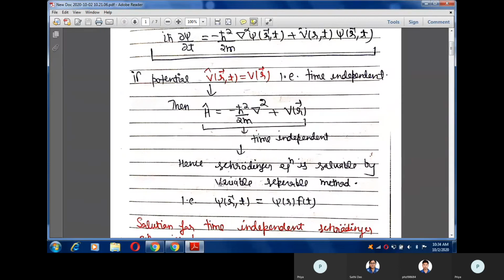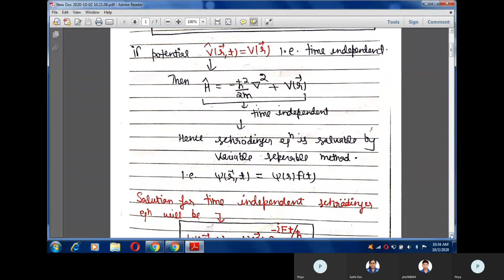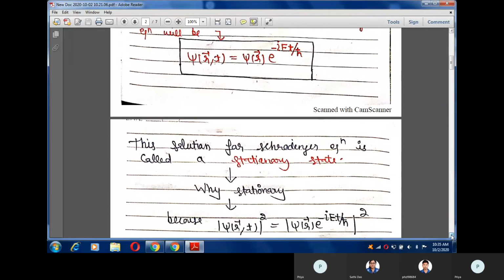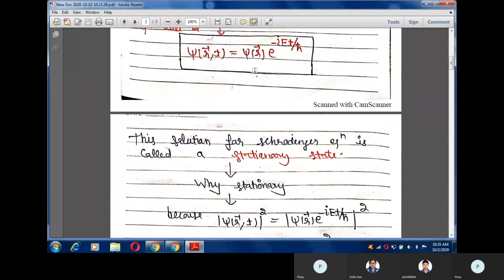If the potential is only a function of position, I can write the wave function as a multiplication of two functions: one function only of position and the second function only of time. So when I solve the Schrodinger equation for a time independent potential, I get this solution. You must note that the solution of the Schrodinger equation is a multiplication of two functions. The first function is psi of r and the second function is exponential of minus iota E t by h cut. Now we call this solution a stationary state.